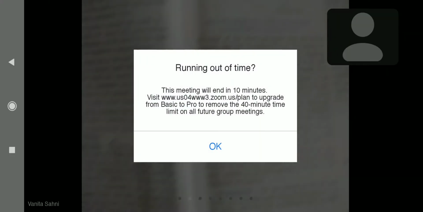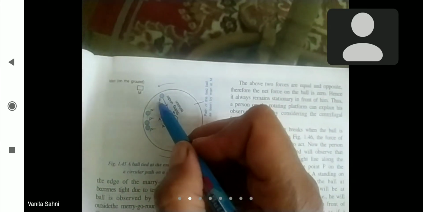Now let us give an example of this. An experimental example is given here. Suppose this is the disc of a merry-go-round, and an observer is sitting on this point of the merry-go-round. The observer is holding a stone or a ball tied with a string in his hand. Now, when this disc will rotate, the observer holding this ball will find at some moment that the ball is in front of him.